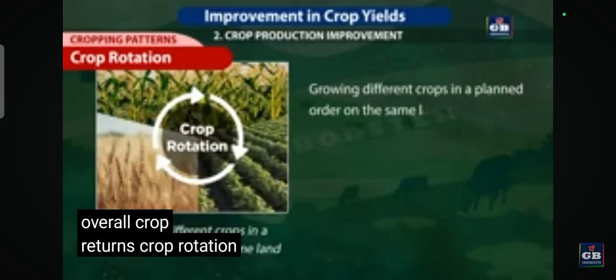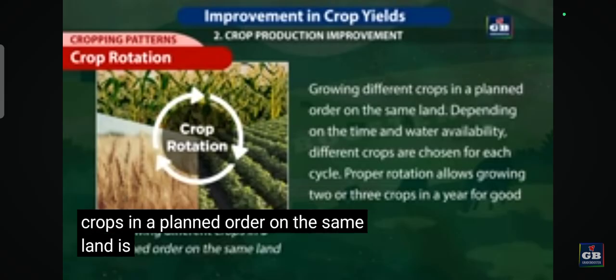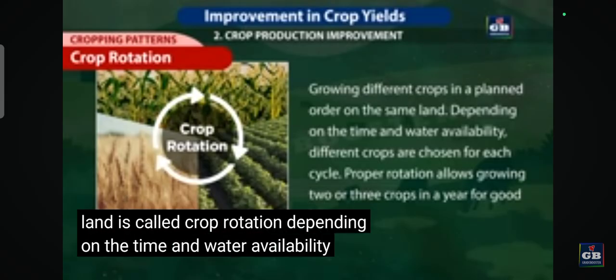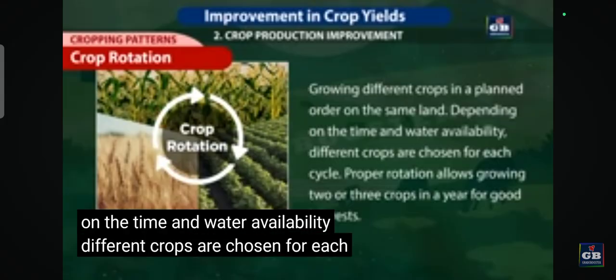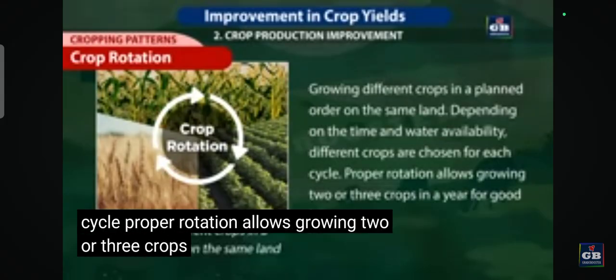Crop rotation. Growing different crops in a planned order on the same land is called crop rotation. Depending on the time and water availability, different crops are chosen for each cycle. Proper rotation allows growing 2 or 3 crops in a year for good harvests.